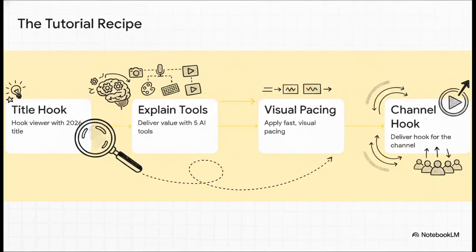So when you zoom out, you realize this isn't just a simple prompt. It's a complete, step-by-step sociological recipe for modern media. Step 1, hook them with that 2026 title. Step 2, deliver the payload of AI tools. Step 3, apply that aggressive visual pacing. And Step 4, lock in the channel hook. It completely transforms a tiny little text box into a tightly engineered educational asset.